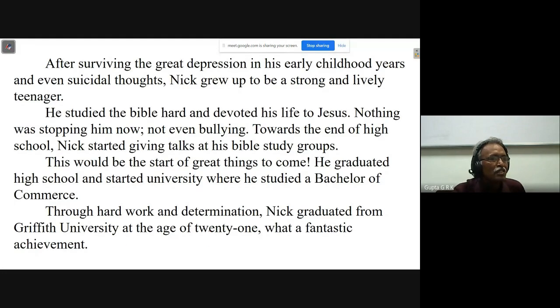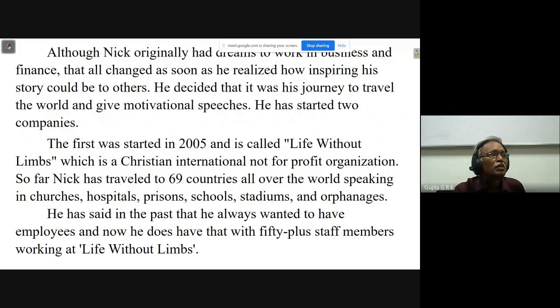What a fantastic achievement. Although he originally had dreams to work in business and finance, that all changed as soon as he realized how inspiring his story could be to others. He decided that it was his journey to travel the world and give motivational speeches. He has started two companies. The first was started in 2005 and is called Life Without Limbs, which is a Christian international not-for-profit organization.